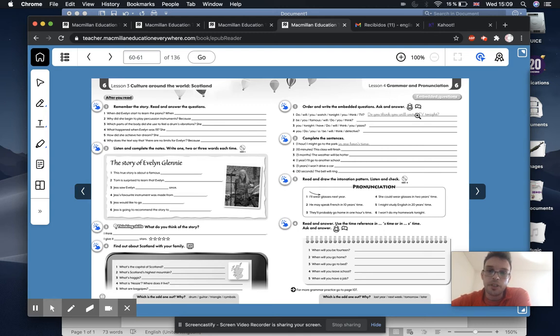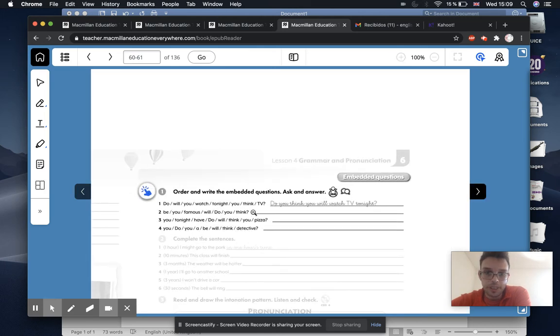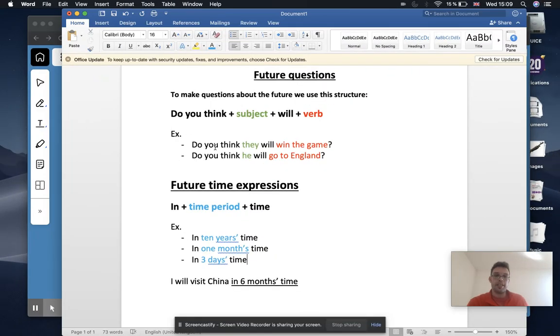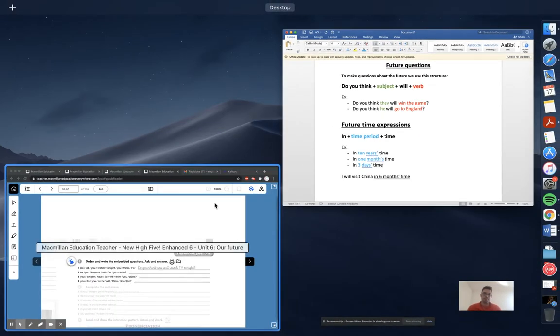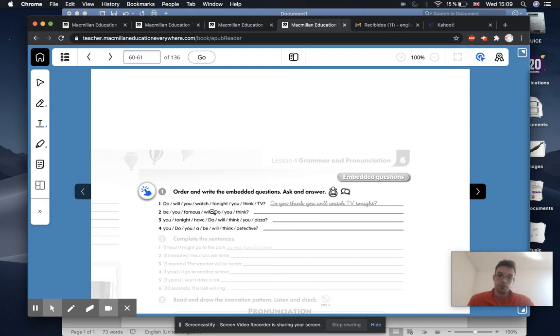Okay. So, first exercise. All right, we're going to make the questions, just like we did, just like here. So you have, do you think, subject, will, and the verb. So we have all the words here, and we just have to put the words in the correct order to make a question. Okay. So this first one, this example, it says, do you think you will watch TV tonight? All right. Okay. Let's have a look at number 2.